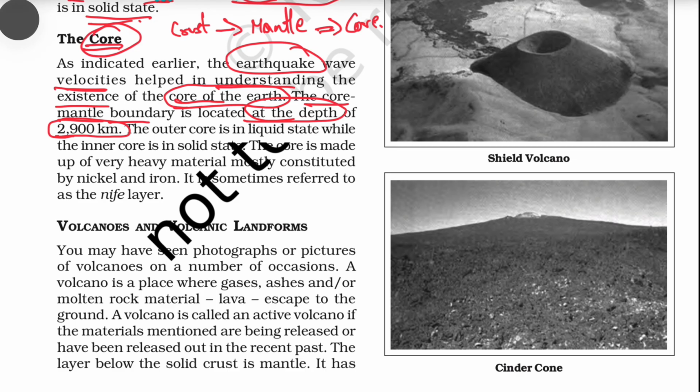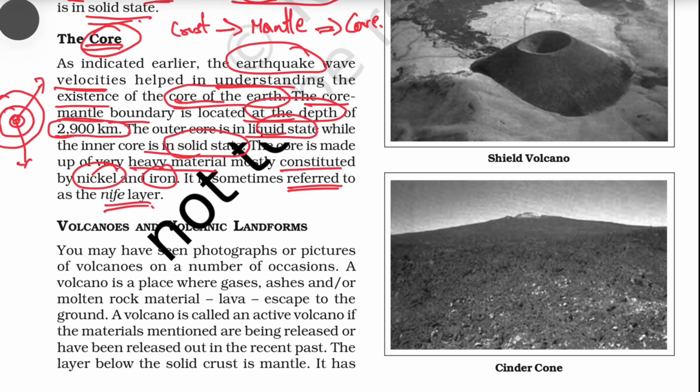The outer core is in liquid state while the inner core is in solid state. The core is made up of very heavy materials mostly constituted by nickel and iron. It is sometimes referred to as the nife layer. So crust, the outermost layer, and then the mantle, and then the core region. And the core is again divided into the outer and inner core regions.